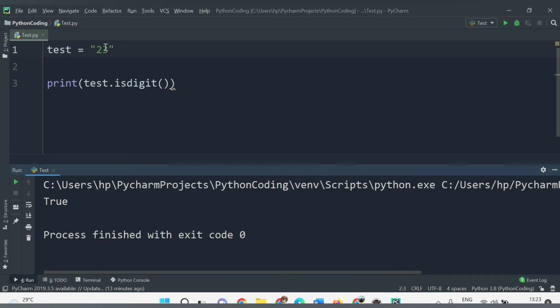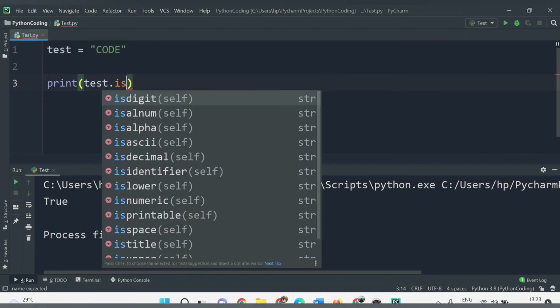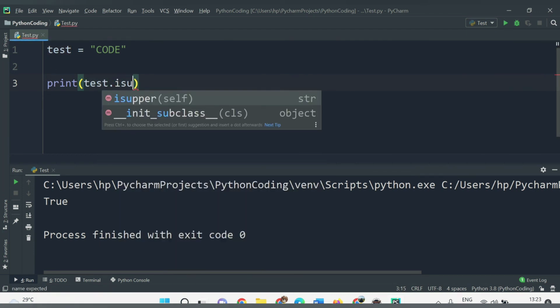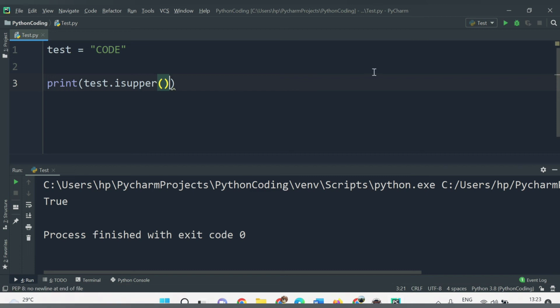Let's check that. For that, let's have all in uppercase. Let's say code test dot isupper. See, we are getting true because all the characters are in uppercase.